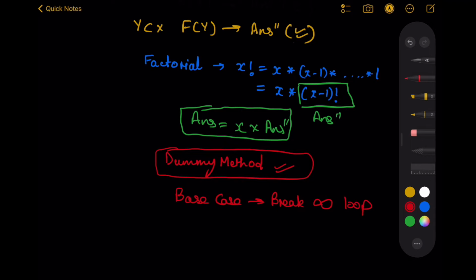And once you have returned the answer for the smaller subproblem, you'll keep moving up the ladder, and the answers for bigger and bigger problems will be calculated as you move up this ladder. In this dummy method, from the base case you have stopped the infinite loop, and once you receive an answer for your smaller subproblem, you don't have to care how that answer came, what happened. You just need to care about this step: I have the answer for this smaller subproblem, so what should I do with this answer to get the answer for this stage, and then return that answer. So if you keep these two things in mind while doing recursion, it comes in really handy initially.